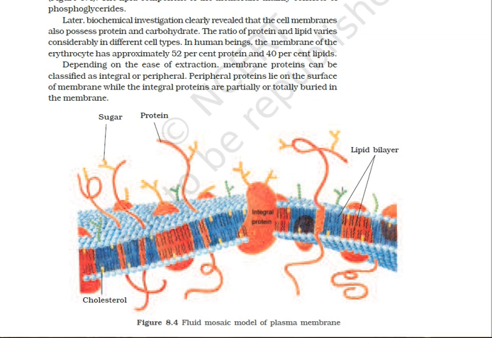Some lipids or integral proteins are also attached to oligosaccharide molecules as glycolipids and glycoproteins, which help in interaction among different cells. Cells recognize each other with the help of these glycolipids and glycoproteins. The capacity of cells to recognize each other plays an important role in blood grouping, immune response, cancer, and rejection of transplanted organs and tissues.